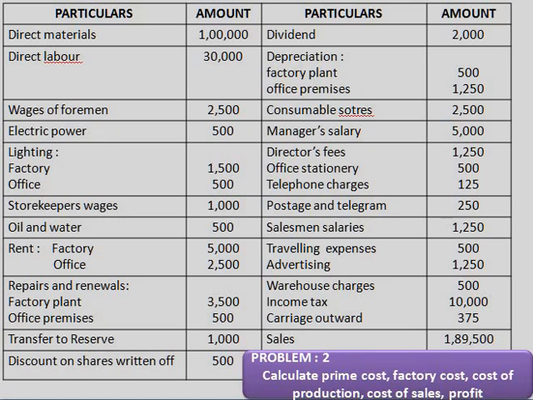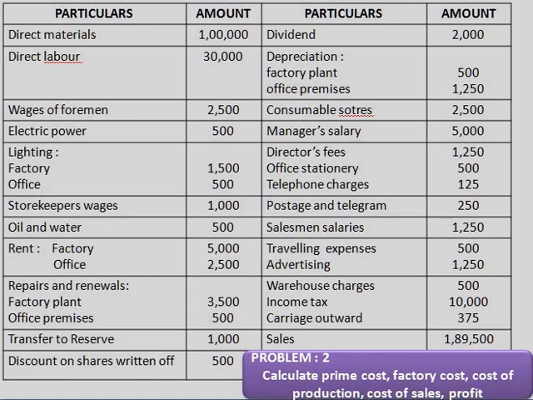Then salesman salary, that is related to sales, that is in selling expenses. Traveling expense also related to sales, selling expenses. Advertising also selling and distribution. Warehouse charges is selling and distribution. Next, income tax, that is related to tax, that is also excluded from the cost. Next one is carriage outward. The carriage outward is related to selling and distribution expenses, that comes in the selling.